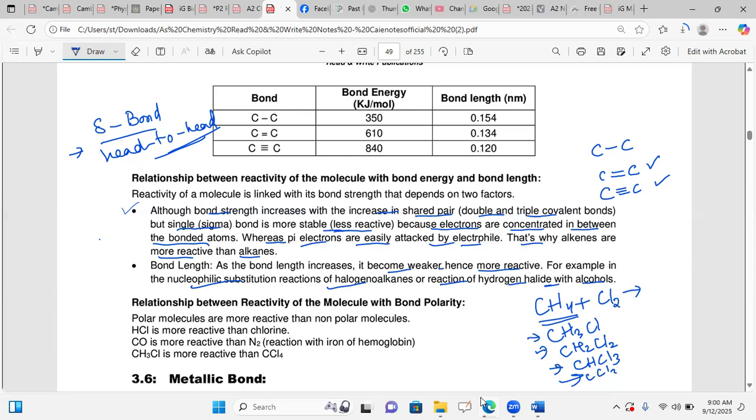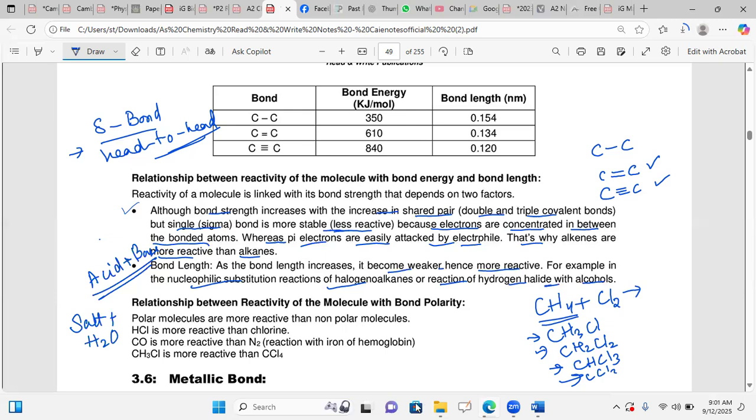And in the case of the reaction of hydrogen halide, like HCl reacting with alcohol, giving salt and water, when acid and base react with each other they give salt and water. They also show substitution type reactions, where both ions are substituted, moving towards reactivity.